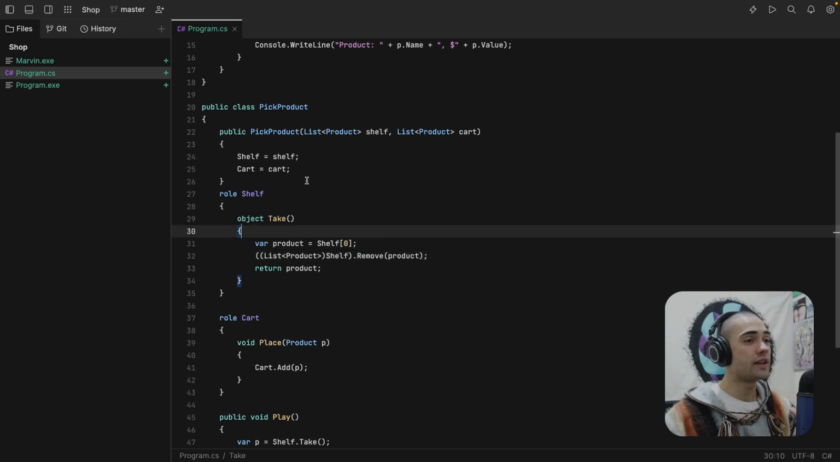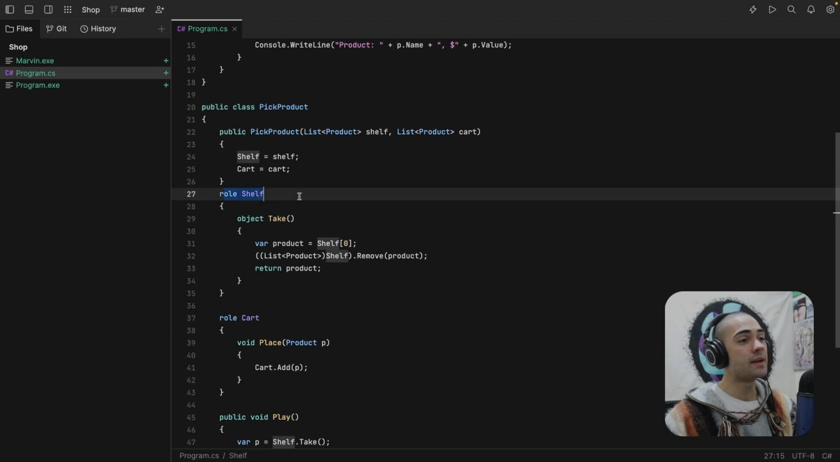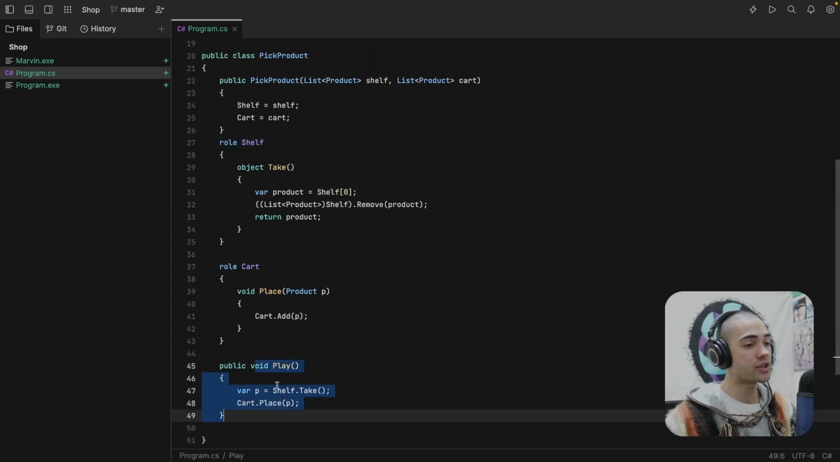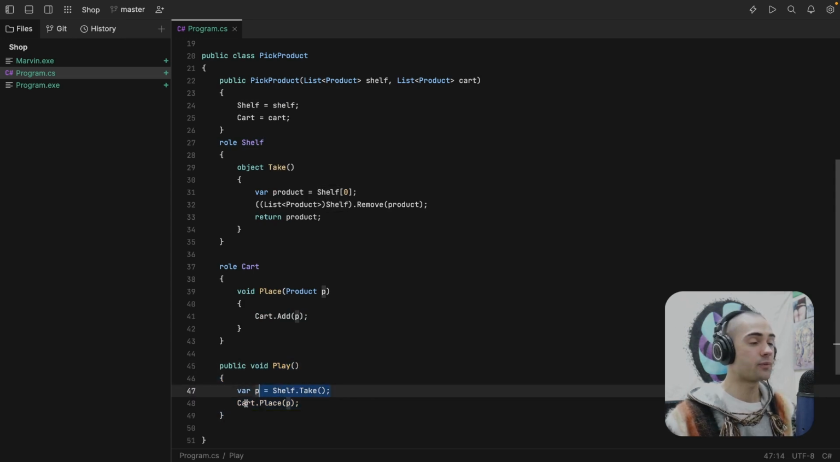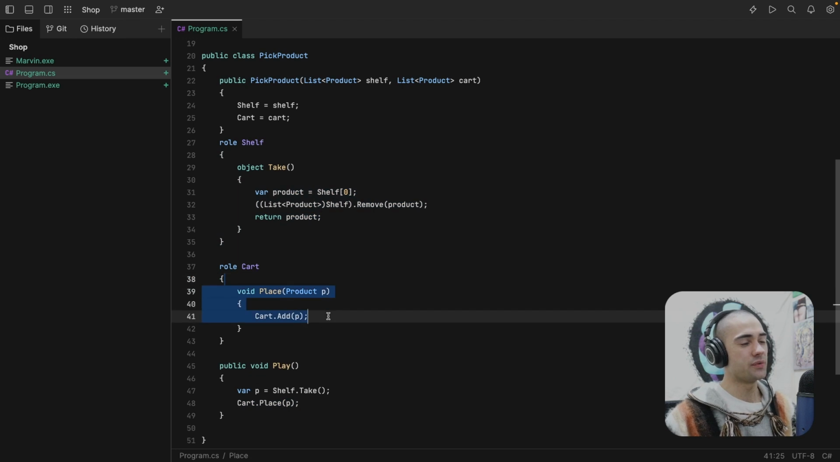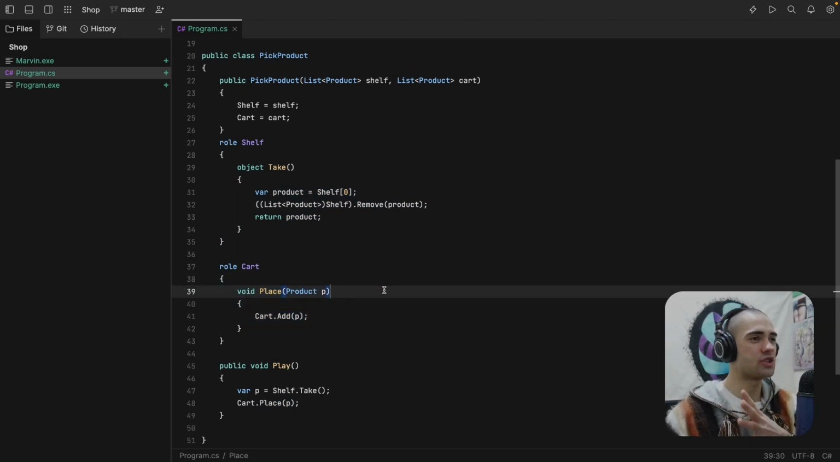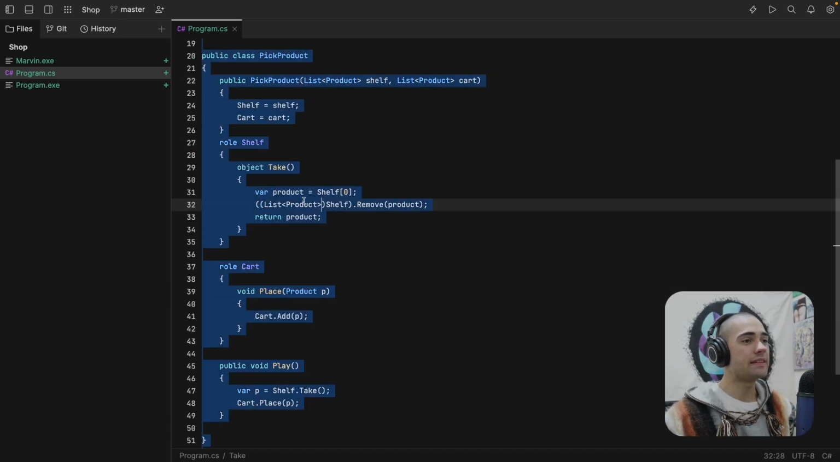All it's trying to do is be a proof of concept for having building blocks for creating contexts, building blocks for creating roles, and then having interactions between these roles. So you play, there's a shelf, you pick an item from the shelf, and then you place the product into the cart. Now, there is not a lot of interaction happening between the shelf and the cart, and I will show you a little bit more on the interaction side in just a bit. This was mainly to get you familiar with what it would look like in Marvin.